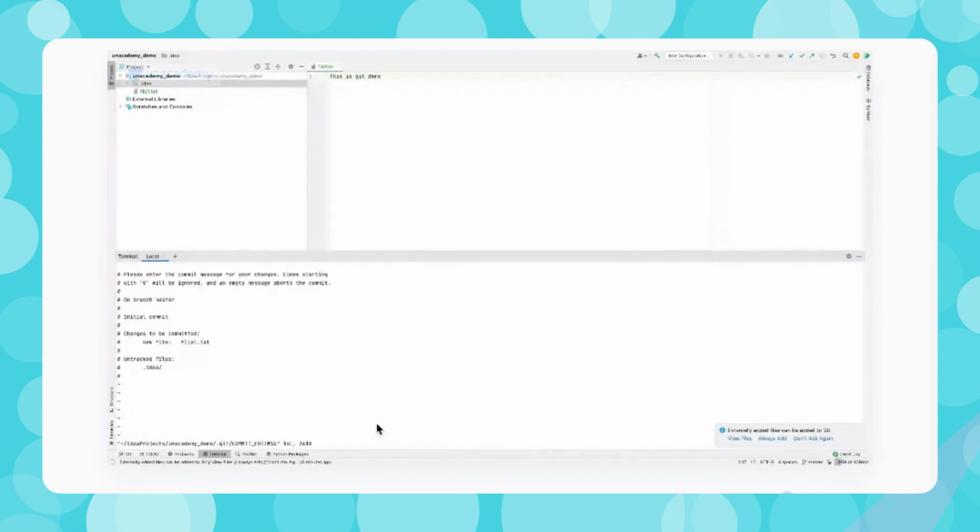Now it will ask me a message. I can put any message which will tell what I have done in this particular commit. So I can say, okay, I have added. This commit message should be some meaningful message, but as of now in the demo I'll just add: added file1.txt with some initial content. And I can save this.